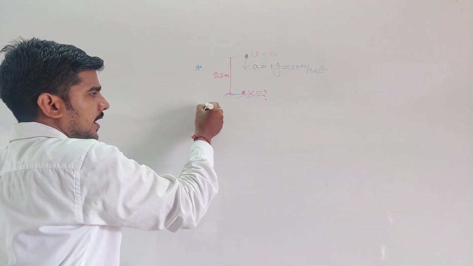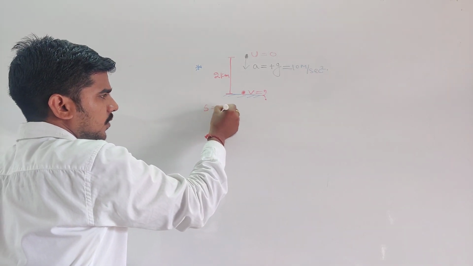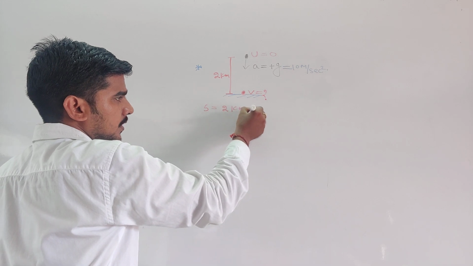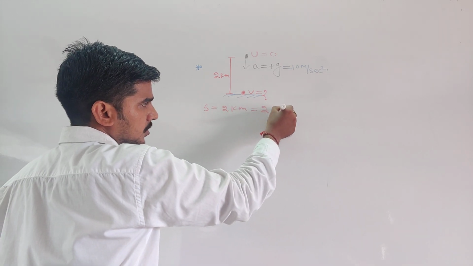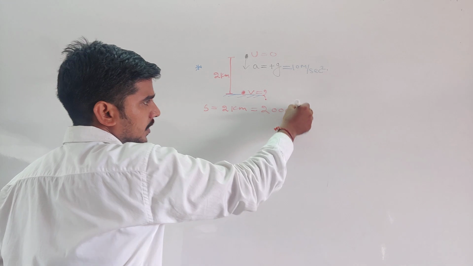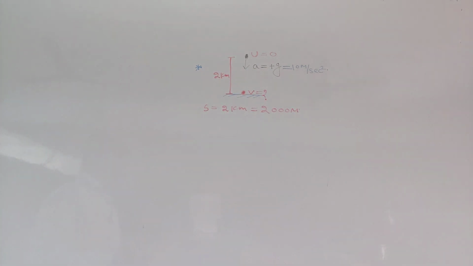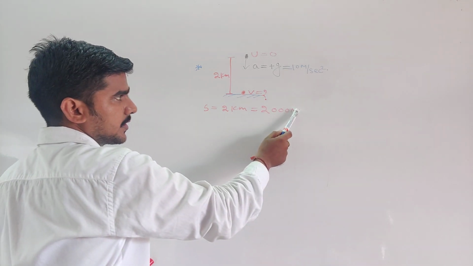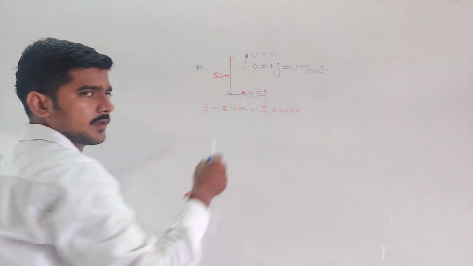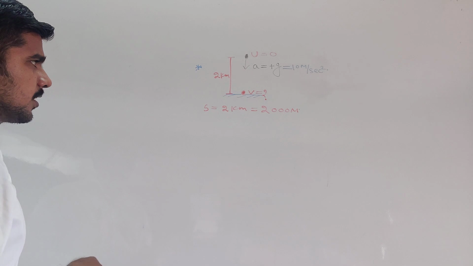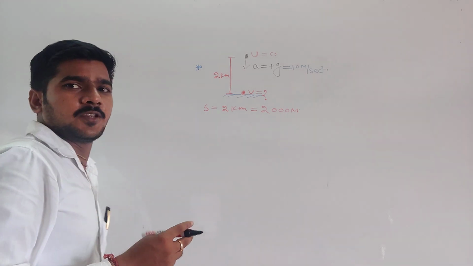Now using the formula, distance equal to 2 kilometer. That means you can write 2000 meter. Any doubt? Now the acceleration is in meter per second square. All are clear? Which formula do you use?